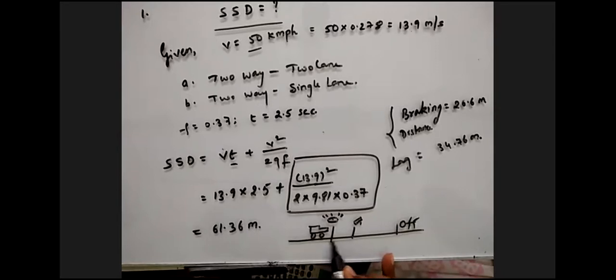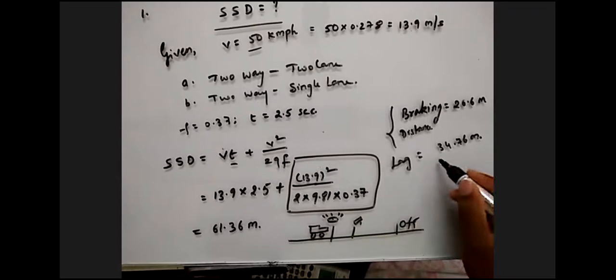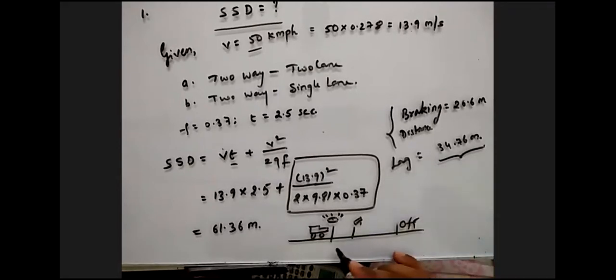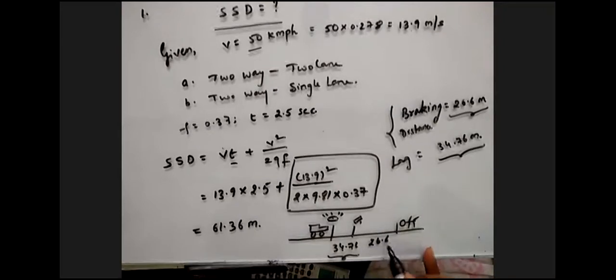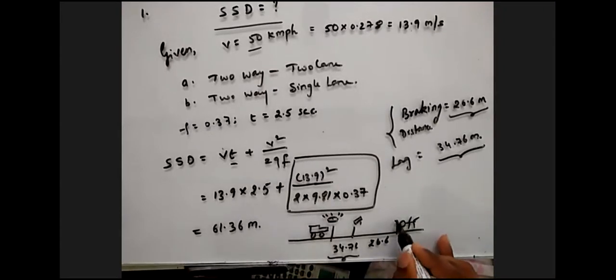Before applying the brakes, he will travel a distance of 34 meters. That means lag, that means he is delaying. So the delayed distance to put the brake is 34 meters. After putting the brake, as Suraj told, it will travel 26.6 meters and stop here, and it will not collide with the object.